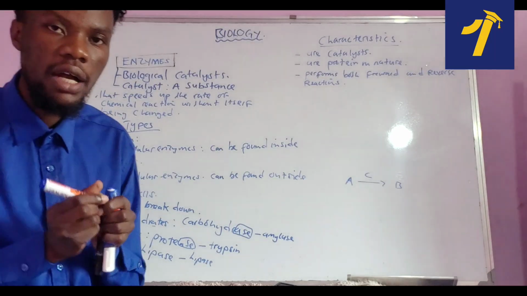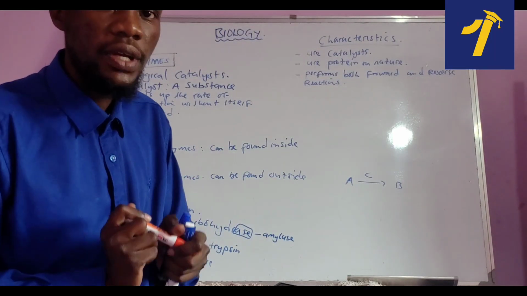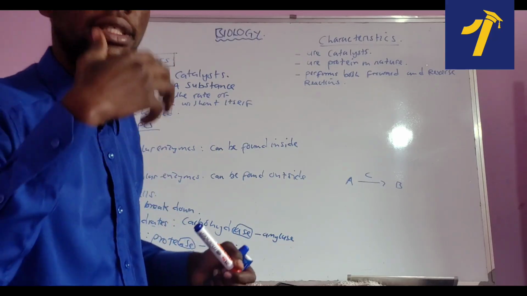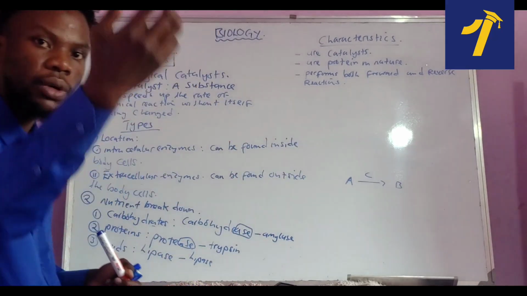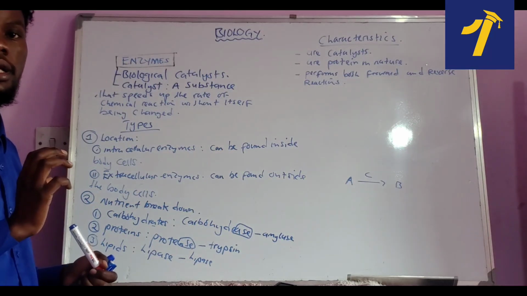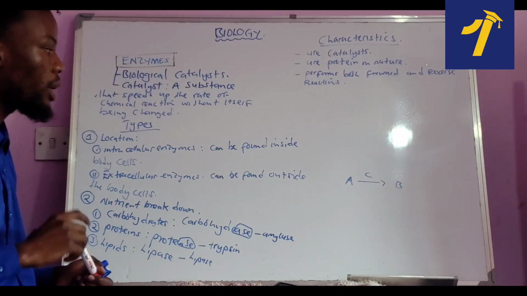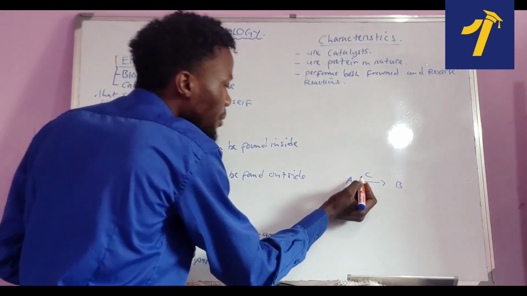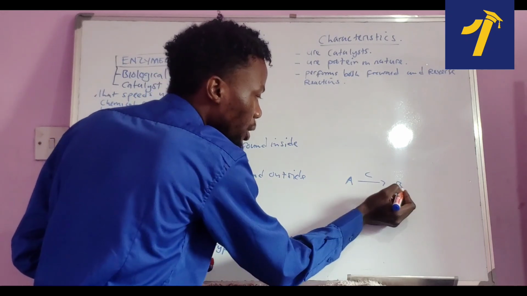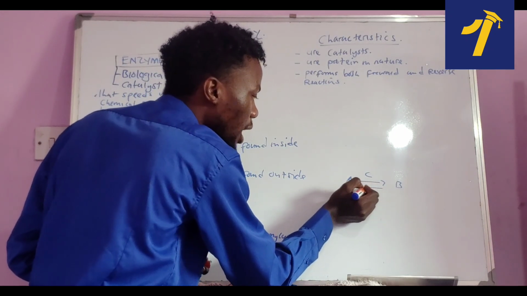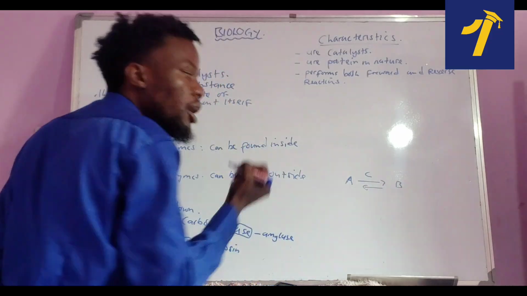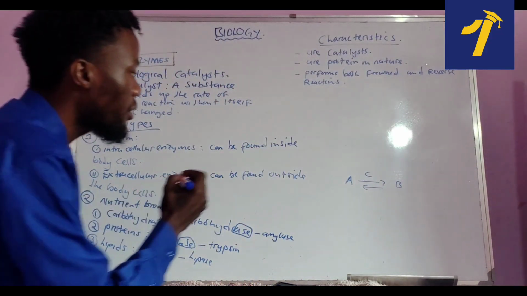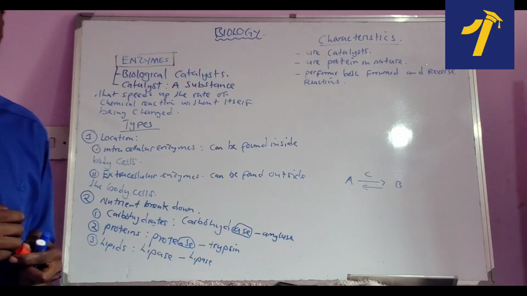Enzymes have the ability to convert a certain substance into a product, and also take that product back to the initial state. So these enzymes are able to take A to B, but also they have the ability to take B back to A. That is forward and reverse reaction.